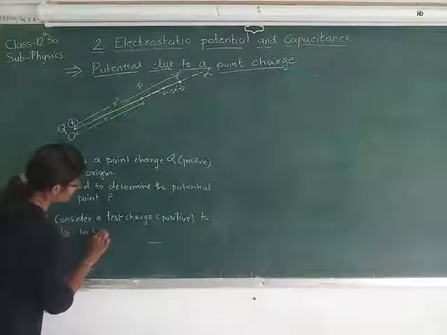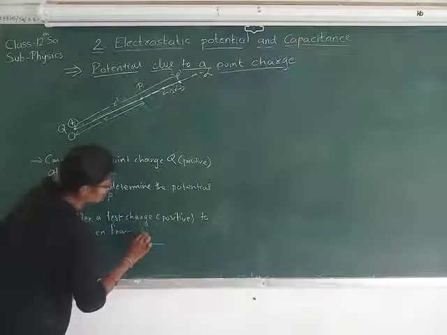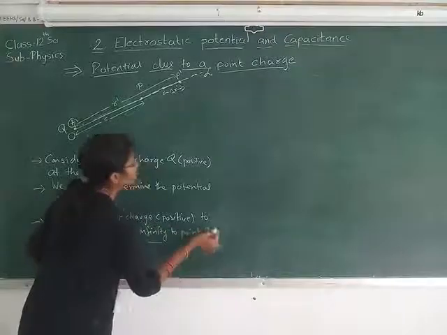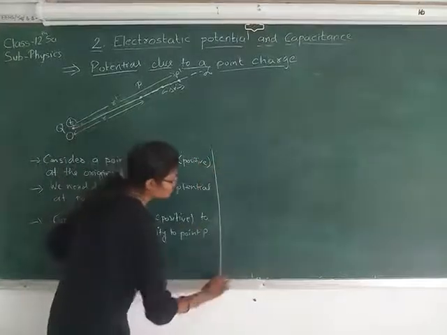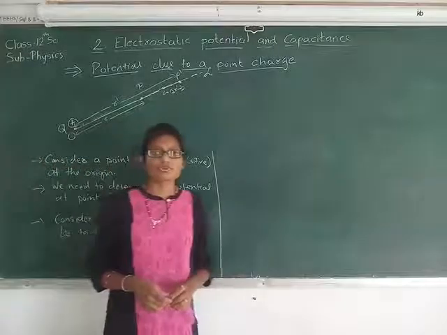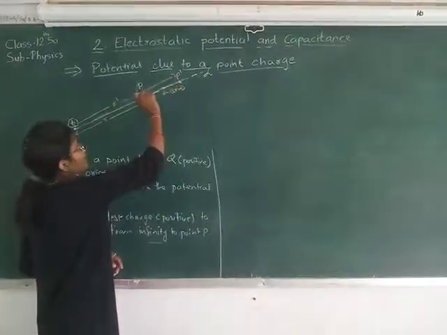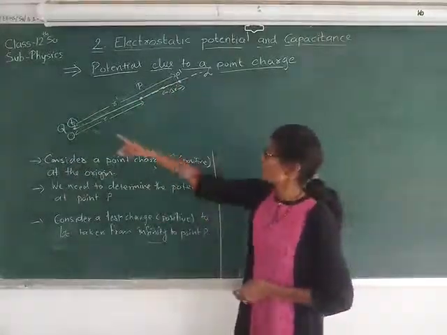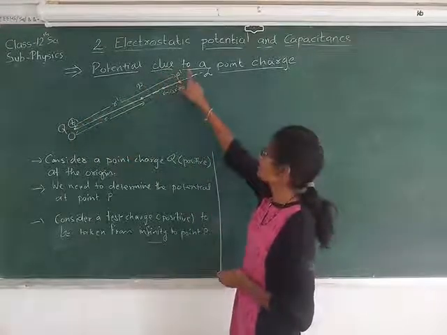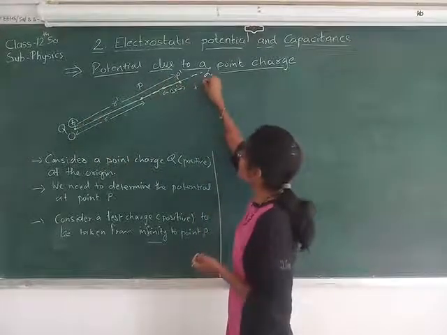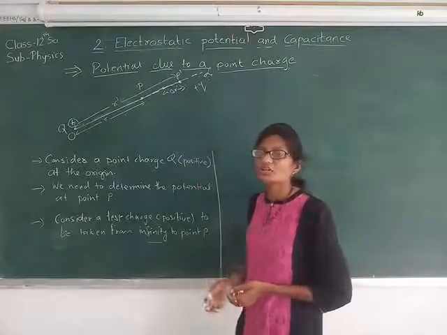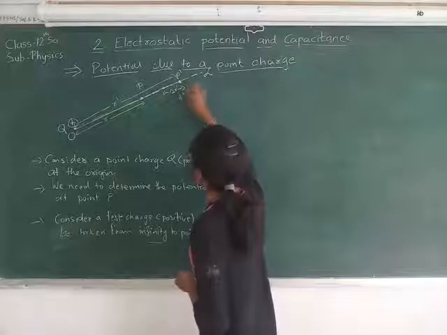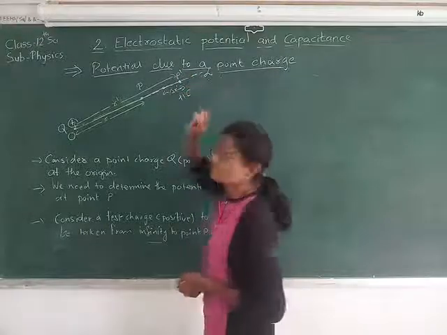To be taken from infinity to point P. Now see, first of all, at this point P dash, let us consider the test charge. Here we are having plus Q charge, a point charge. The test charge that we will be bringing will also be a positive charge, a unit positive charge. So let us consider at this point we are having a unit positive charge, plus 1 coulomb.